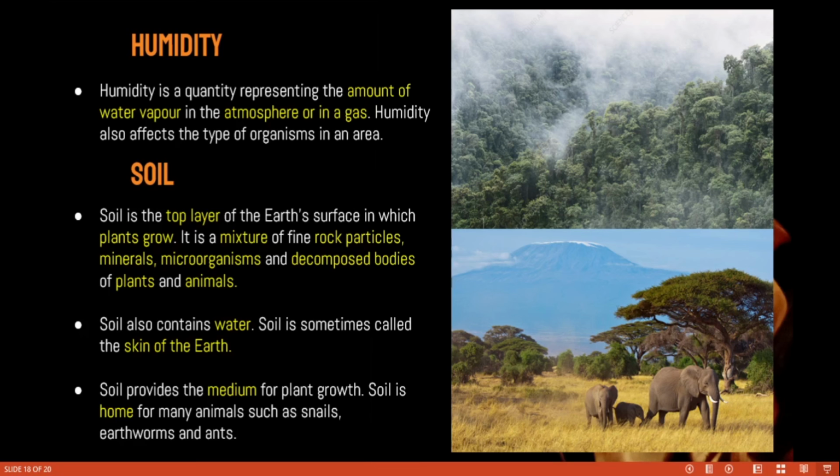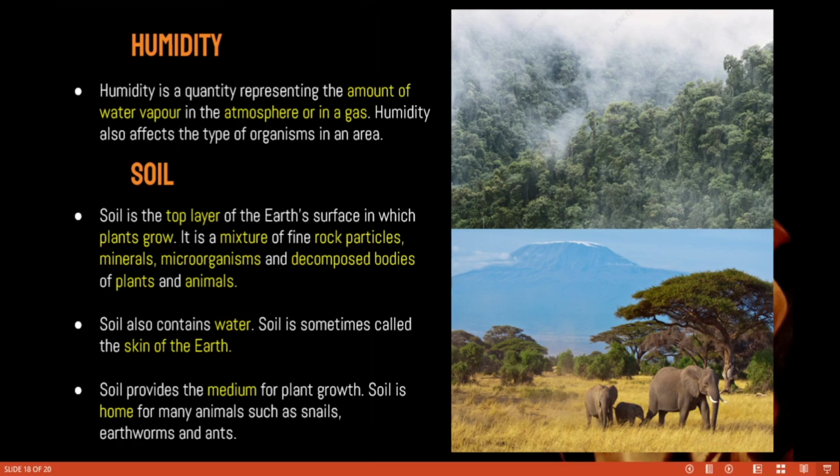Then soil gives water to us, right? And also soil is a habitat. There are a lot of habitats supported by the soil, say grassland, desert, mountain, etc. We can say a lot of ecosystems, a lot of habitats. Soil is sometimes called the skin of the earth.